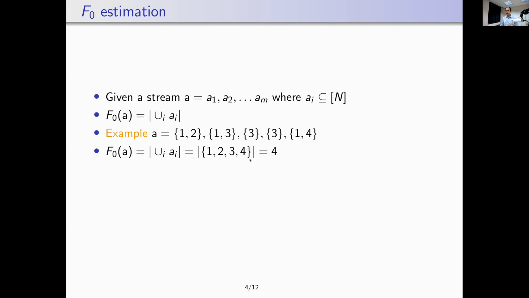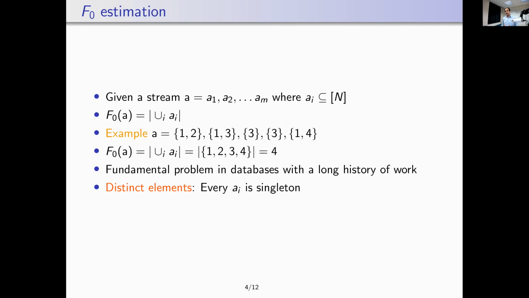In this case, the union turns out to be the set 1, 2, 3, 4, and the cardinality would be the number 4. F0 estimation is a very well-known and fundamental problem in databases with a long history of work. In fact, there has been a lot of work on one special case where each of the AIs is promised to be a singleton. And in that case, the problem is also called distinct elements.